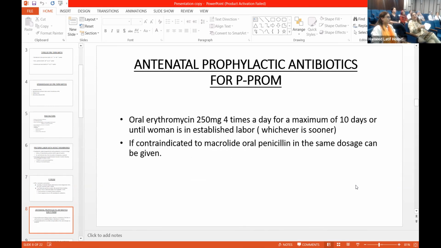तो अभी आगे एंटीबायोटिक्स. Why are you giving antibiotic if you think there is no role? No, exactly. Antenatal prophylactic antibiotics for PreProm. Oral erythromycin 250 mg 4 times a day for a maximum of 10 days or until woman is in established labor, whichever is sooner. If contraindications to macrolide group, then we can give oral penicillins.